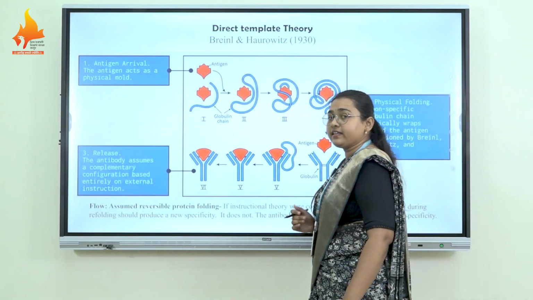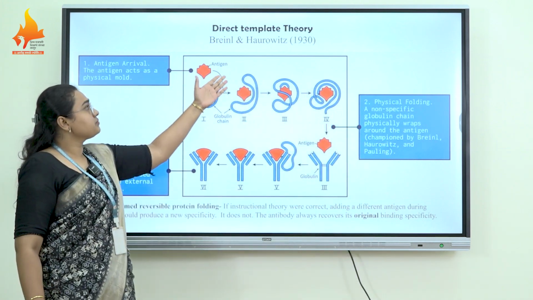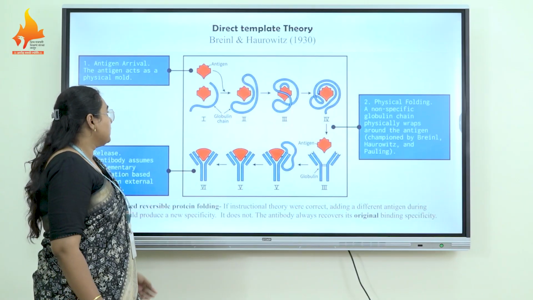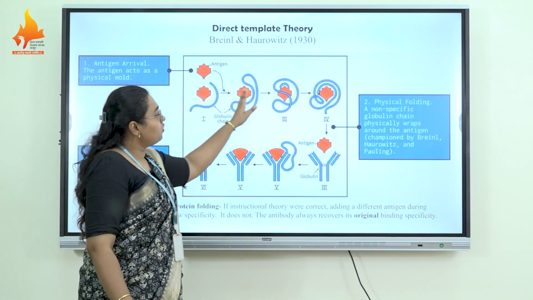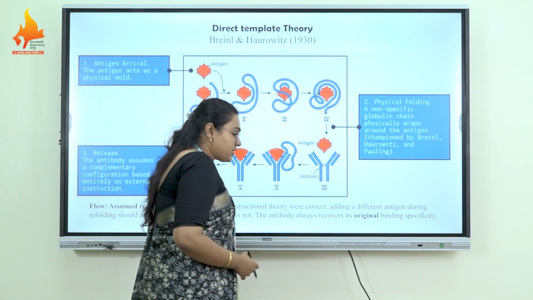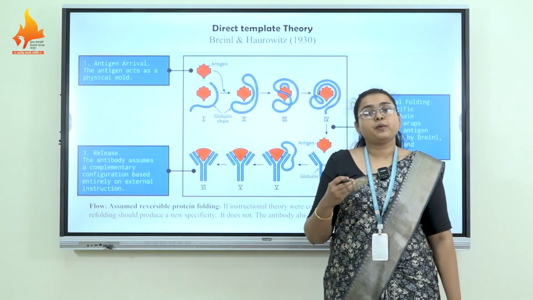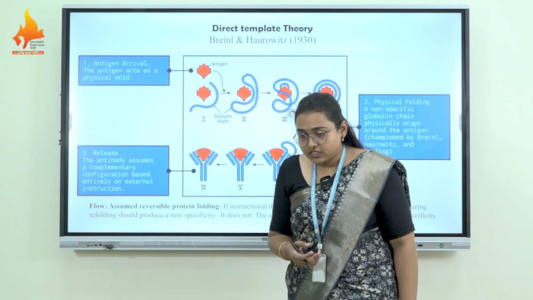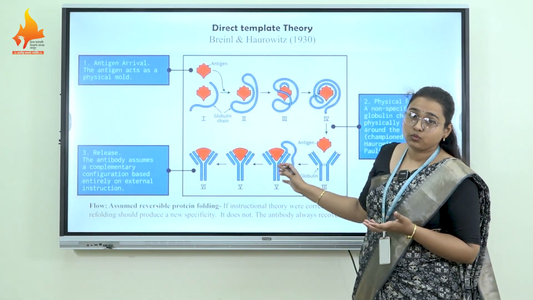First of all, the direct template theory, which is included in the instructive theory. Breinl and Haurowitz suggested that upon encounter of the antigen, the antibody folds itself against that antigen. Antibodies are protein molecules. Proteins are generated through the generation of peptide chains, which are then folded into a specific kind of protein, the Y-shaped protein.